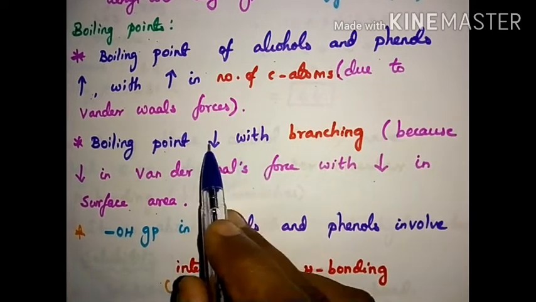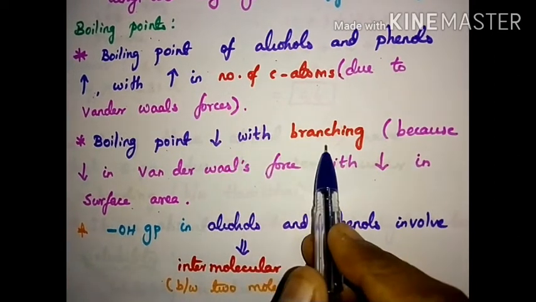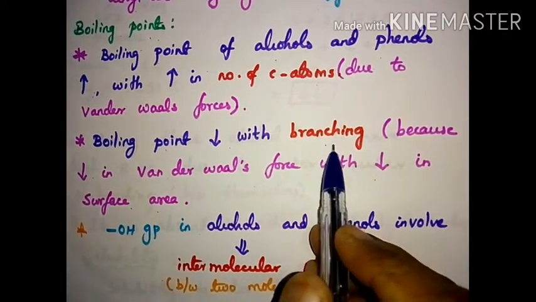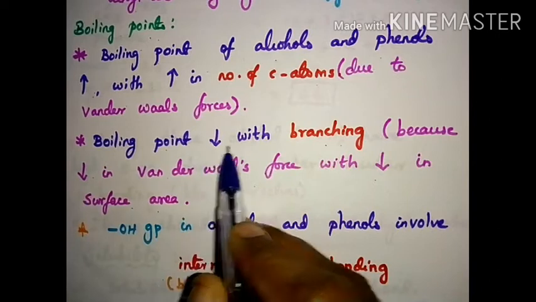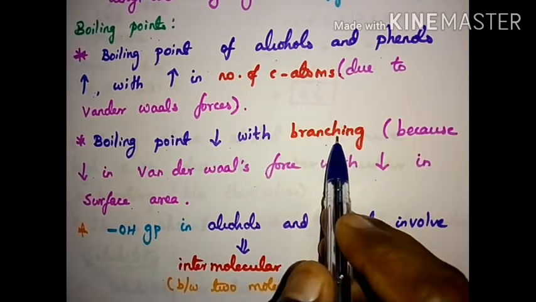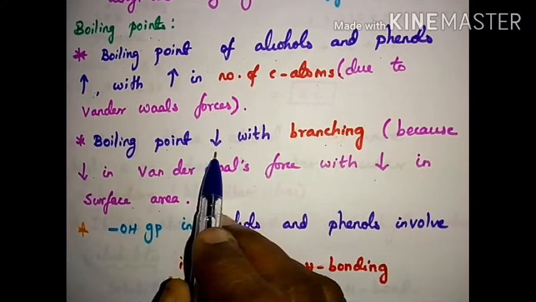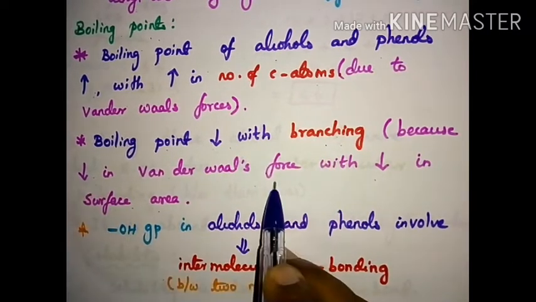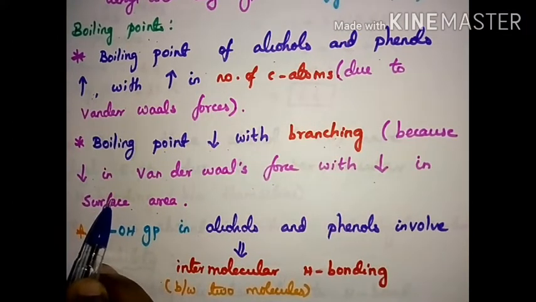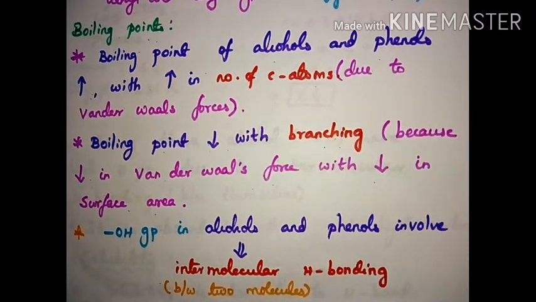So the boiling point decreases as branching increases. Why during branching does the boiling point decrease? Because there is a decrease in the van der Waals force with a decrease in the surface area.